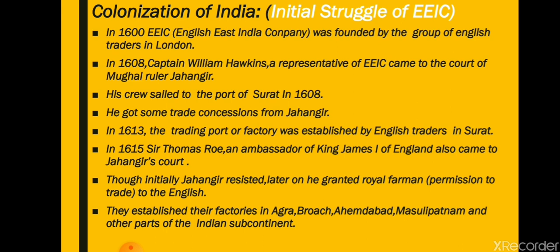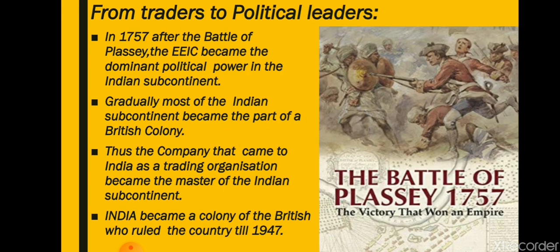Now, from traders to political leaders: the period from 1707 till 1757 was the period when Britishers were struggling in India. The East India Company was a mere trading company. Then it became a political power in India.